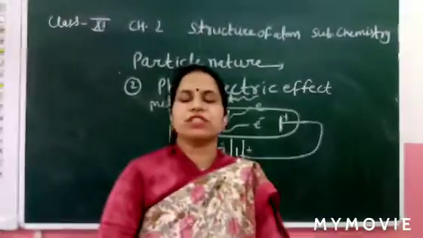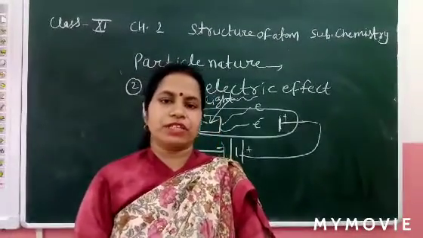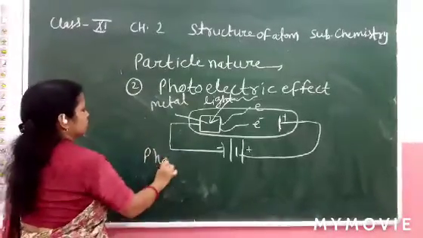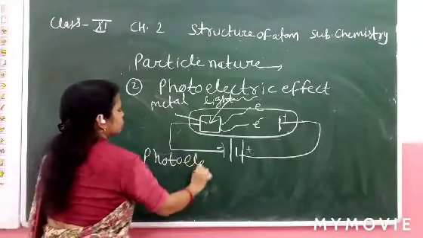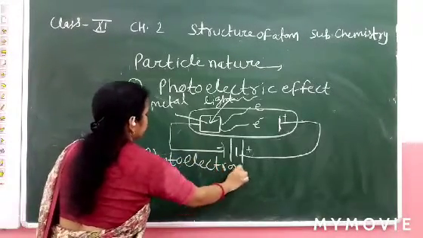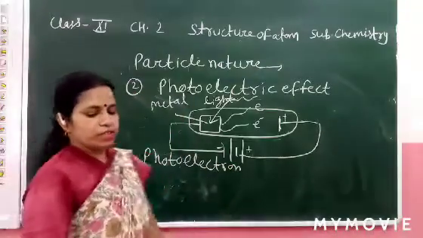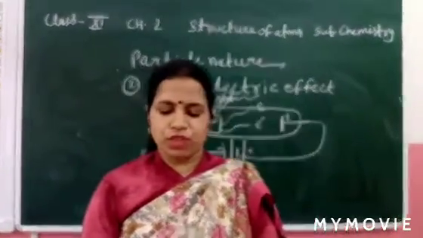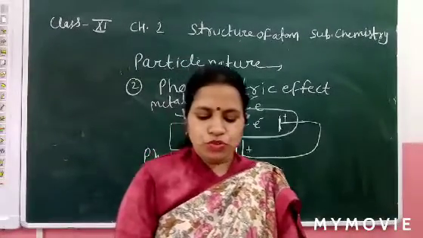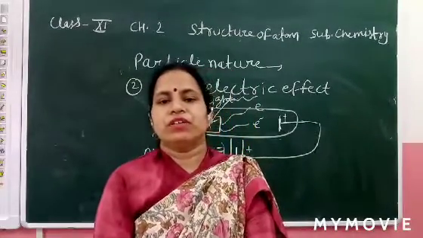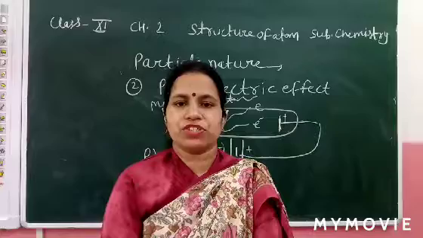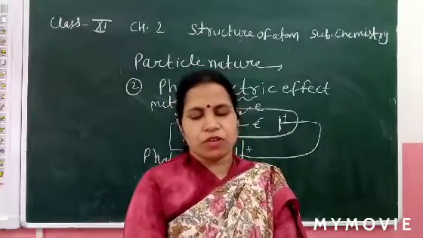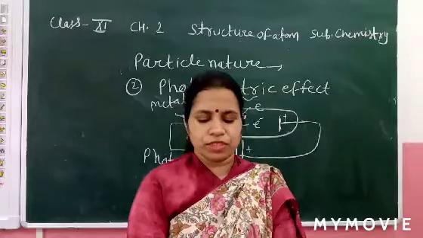This phenomenon is called the photoelectric effect, and these electrons are called photoelectrons. So what is the photoelectric effect? The phenomenon of ejection of electrons when light of suitable frequency strikes a metal surface. The electrons are called photoelectrons.